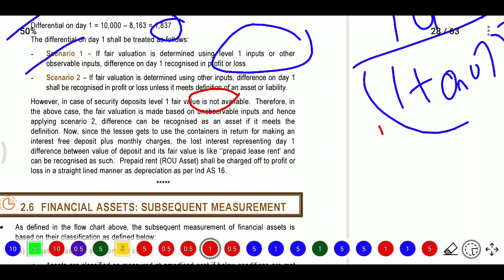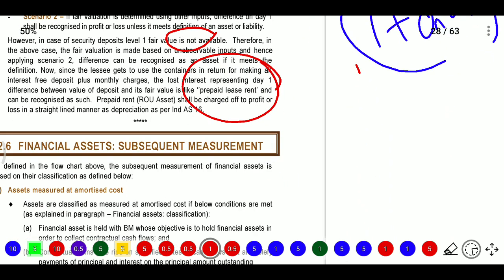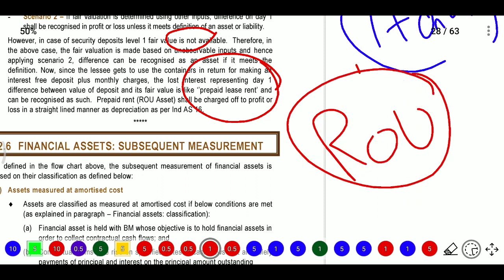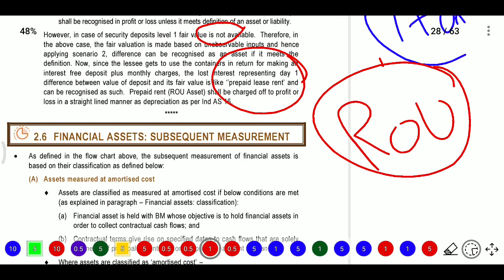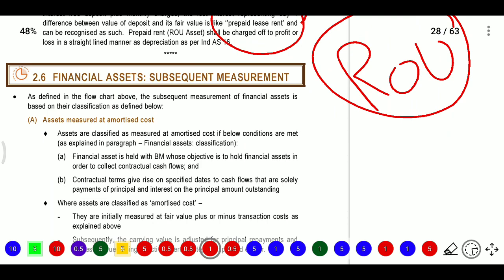Now since the lessee gets to use the container in return for making an interest free deposit plus monthly charges, what they are paying is one deposit plus monthly charges. The day 1 difference between the value of the deposit and its fair value is likely prepaid lease rent. So whatever the amount they are paying will be treated as prepaid lease rent. Since it is a lease case, we will use the ROU asset, which should be charged off to profit and loss account in a straight line manner as depreciation as per Ind AS 16, related to initial and subsequent measurement.